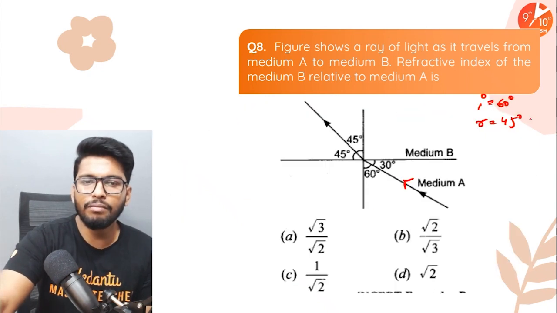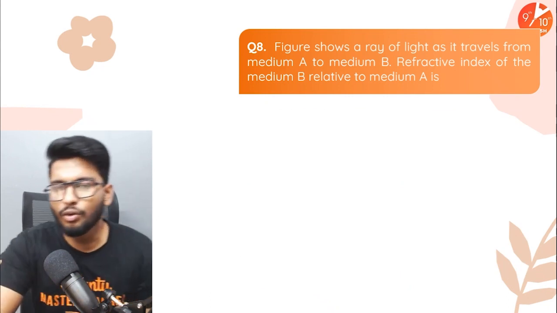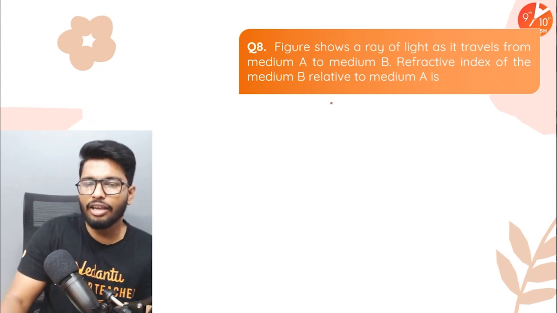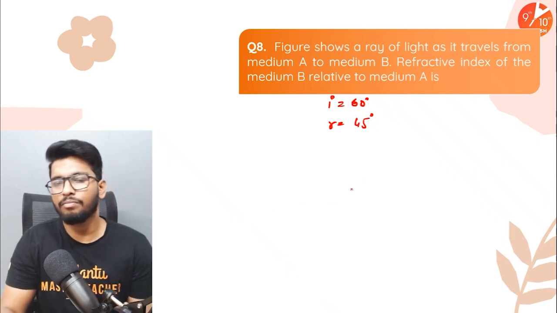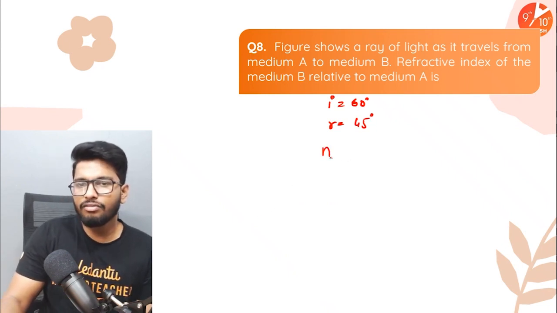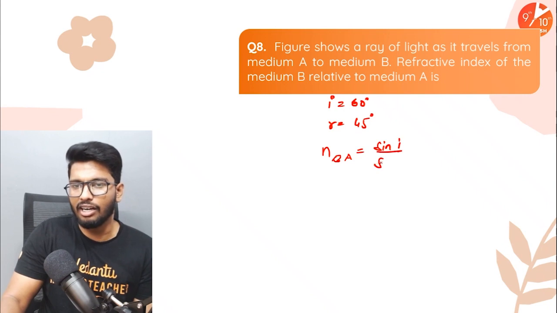So yeah, I'm going to do it over here, guys. See, angle of incidence is 60 degrees. Angle of refraction is 45 degrees, if I'm not wrong. Now we know that the refractive index of medium B with respect to medium A will be sine i by sine r.